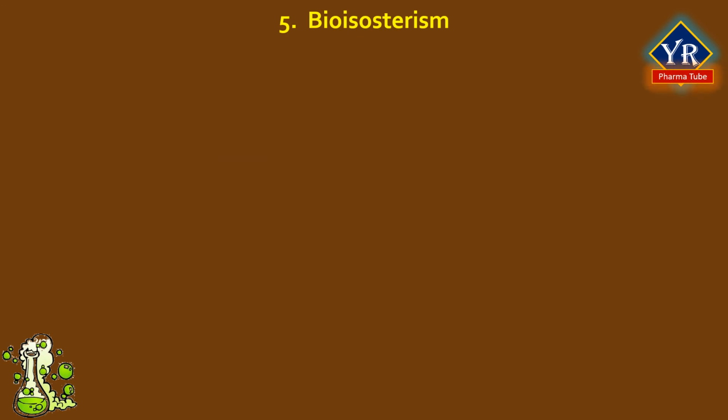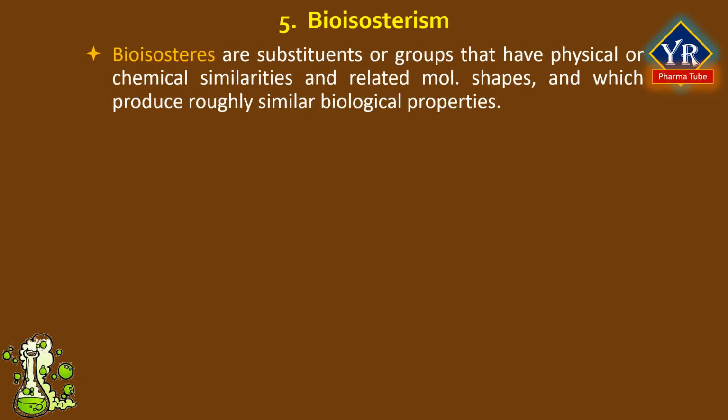Coming to the last chemical structural parameter, that is bioisosterism. It is difficult to relate biological activities to physicochemical properties of individual atoms, functional groups, or entire molecules, because many physicochemical parameters are involved simultaneously and therefore are difficult to quantitate.